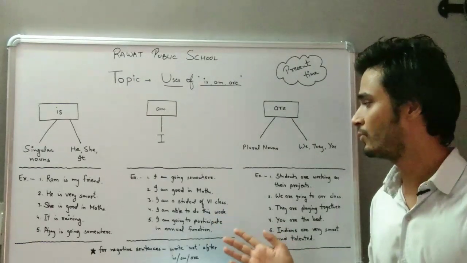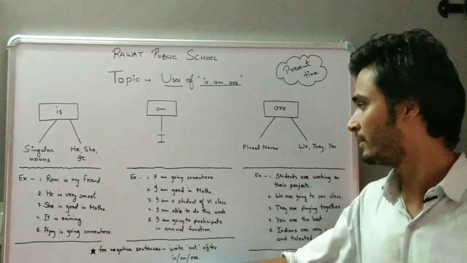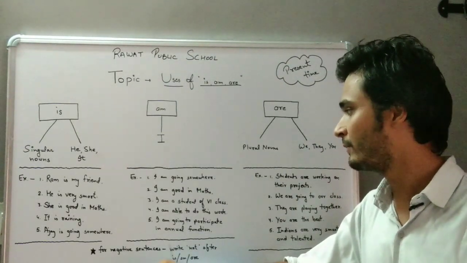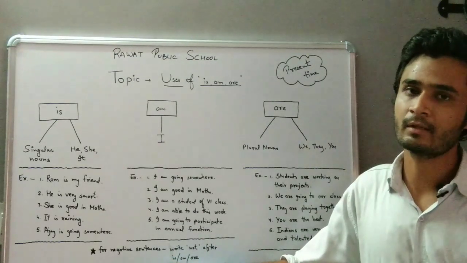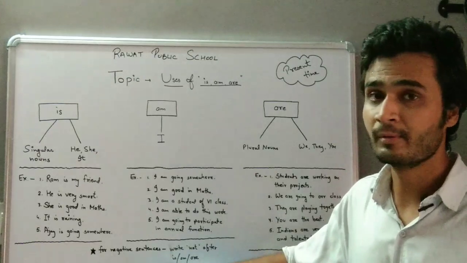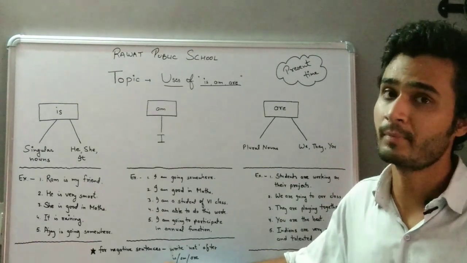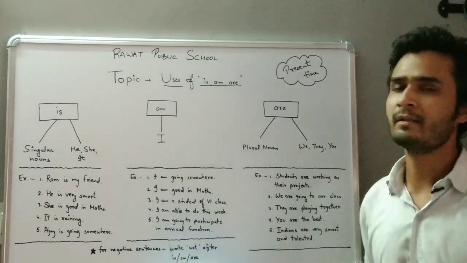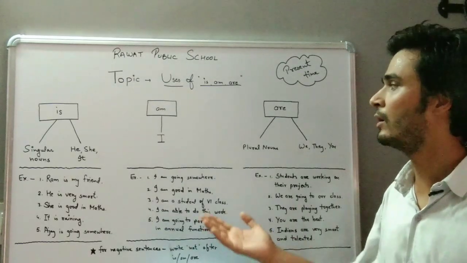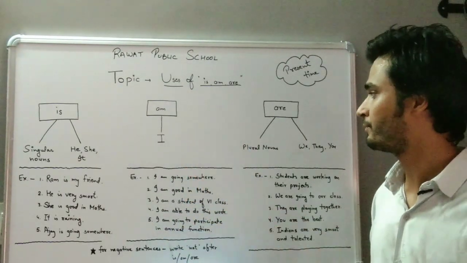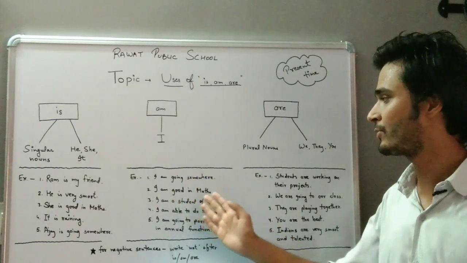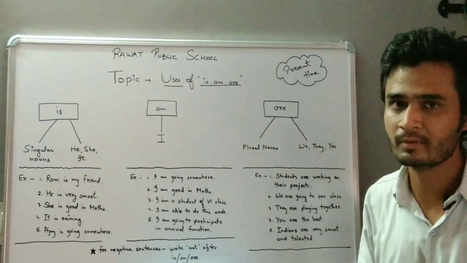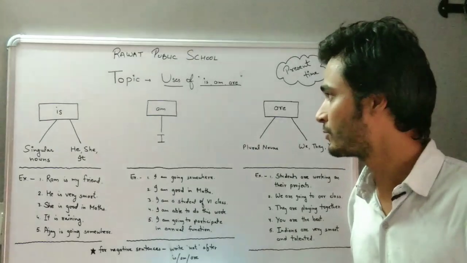I am able to do this work. मैं इस काम को करने में सक्षम हूँ. I am going to participate in annual function. मैं annual function में participate करने जा रहा हूँ. Again I am repeating, today we are talking about present time only, not the past and not the future. So in this way we can easily understand how we use the pronoun I along with am. These are some of the examples that will help you to understand today's concept better.